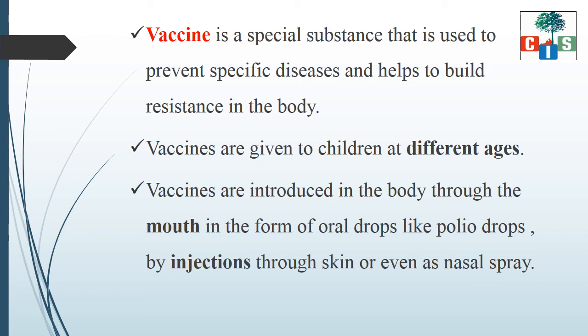They are given to children at different ages. Vaccines are introduced in the body through the mouth in the form of oral drops like polio drops. Till the age of 5 years, your parents have given you the polio drops. Yes. So, these vaccines are given in the body through the mouth in the form of oral drops, by injections through the skin, or even as nasal spray. So, vaccination is also one of the measures to keep away these communicable diseases.